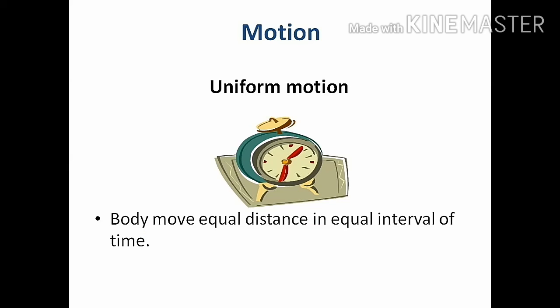Take another example. Suppose we take the second hand of a clock. It again moves in equal intervals. We know that when the second hand moves from its place, it means 1 second has passed. If the minute hand moves, it means we came to know that 60 seconds have passed.